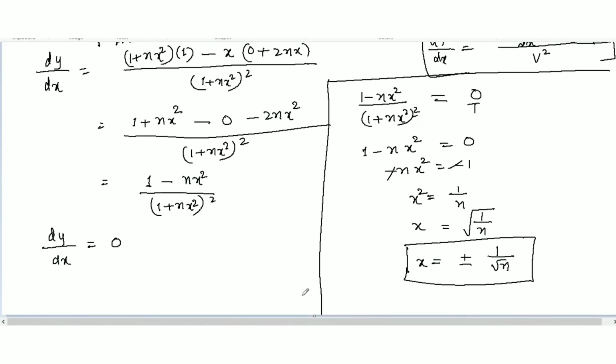Now the second step will be, this is your dy over dx, we need to differentiate it again, and we will substitute this value to get the maxima. And we will find d2y over dx square. If we find it less than 0, we will get the maximum of this one. Let's find out this one here. So we got 1 over square root of n here.